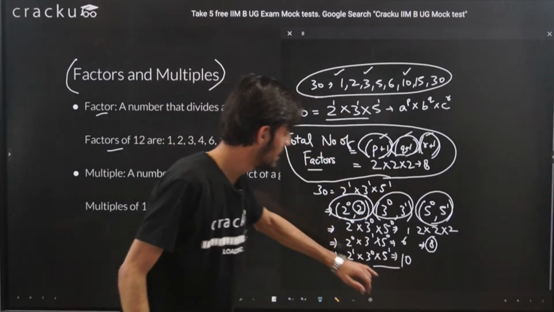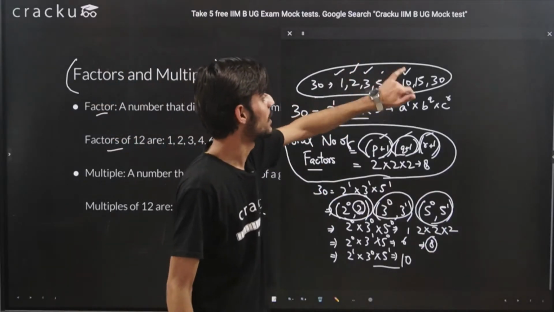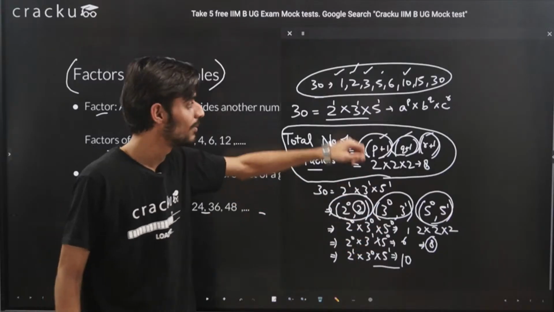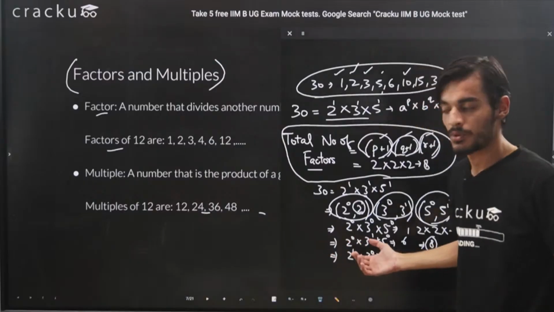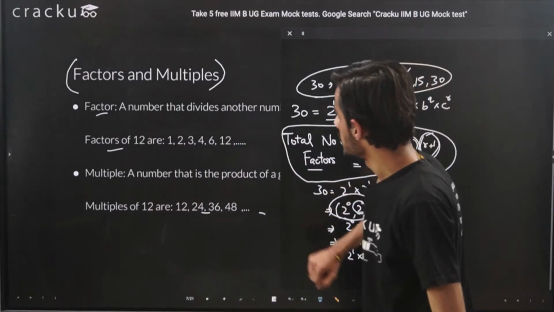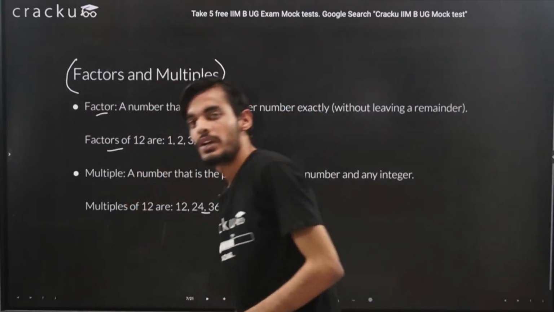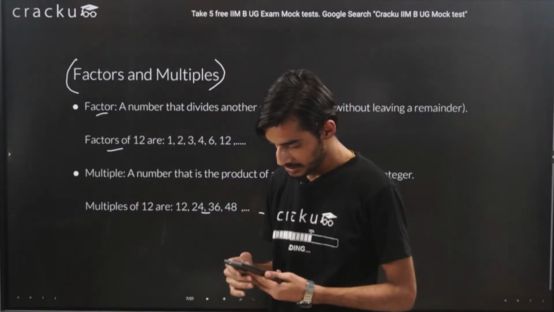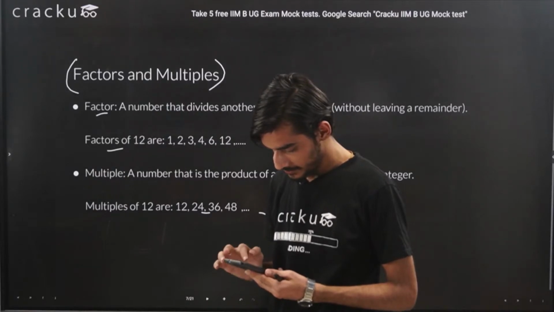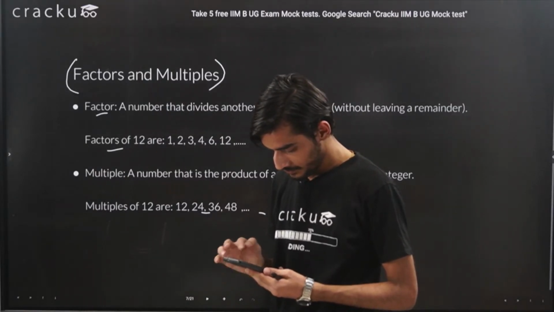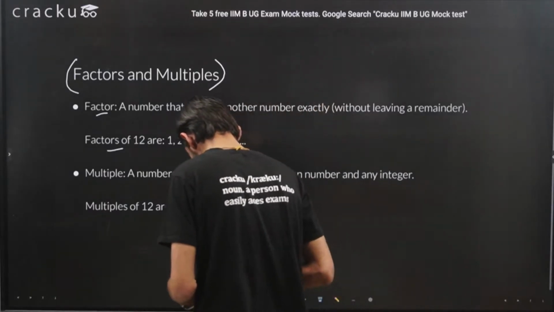So I hope this must be clear. By taking one value from each of the brackets, you will be able to identify that you are getting, let's say, 2 also, 5 also. Just by taking the values from these brackets, you will be able to figure out all the factors. I think this should be pretty much clear. If you have any doubts, you can just put it in the chat box. And this was about factors. Let's move ahead. First look at if you have any doubts. Okay, I think we can move ahead. There are no doubts.